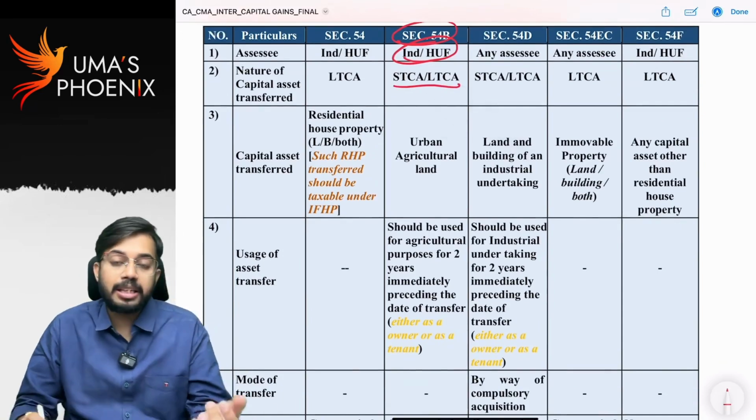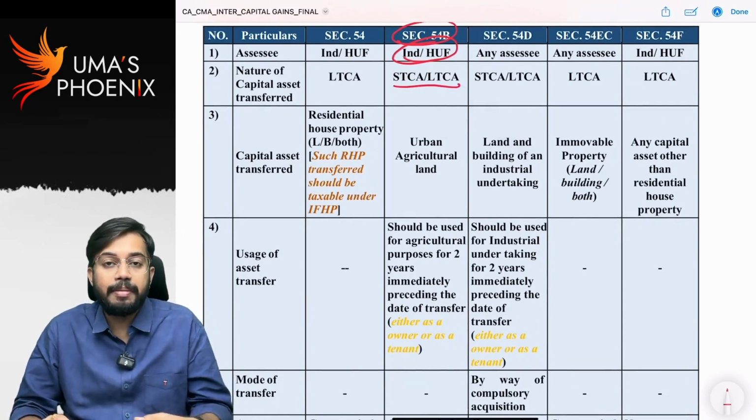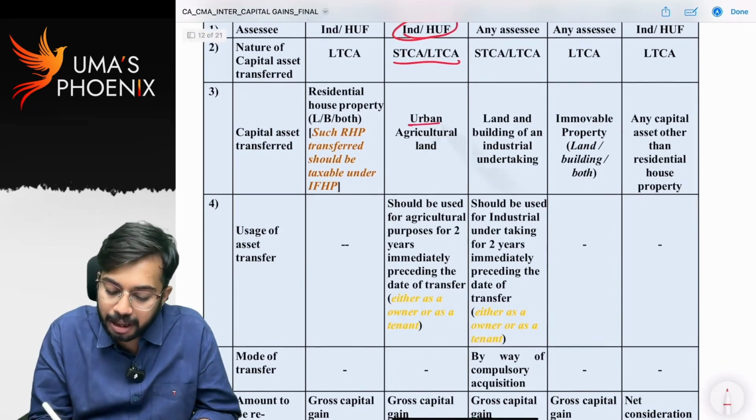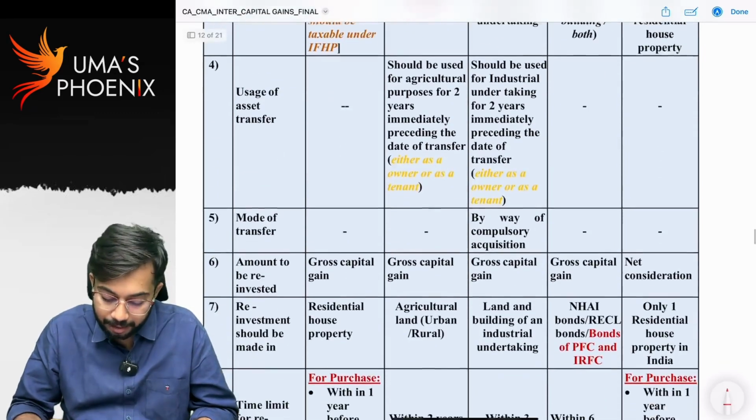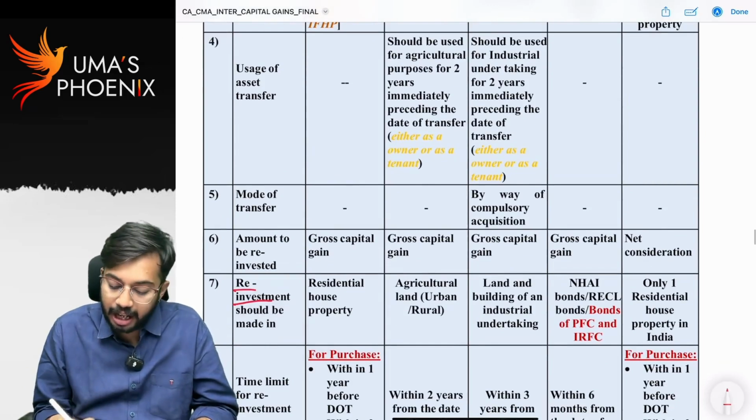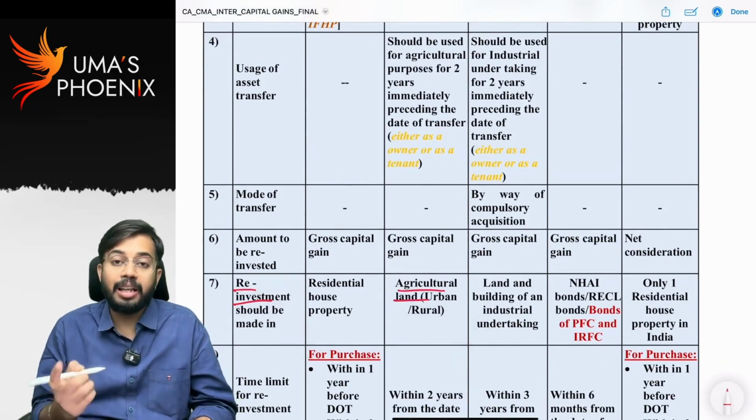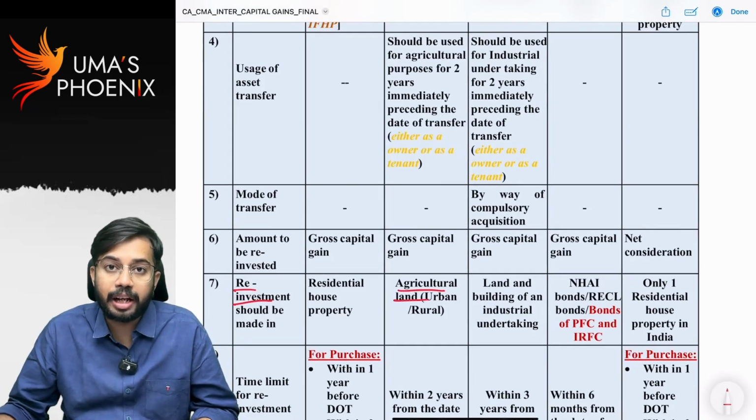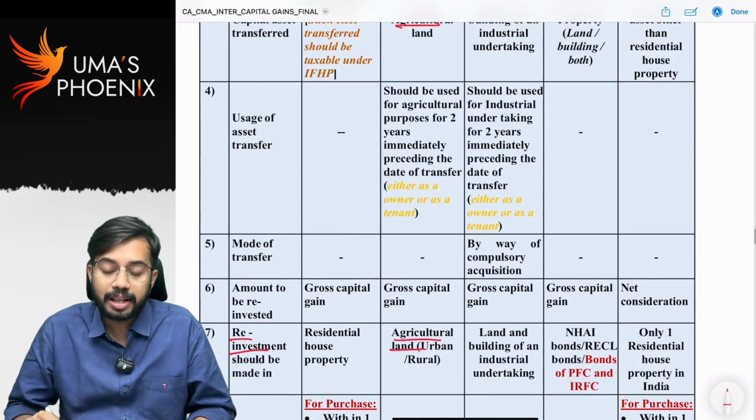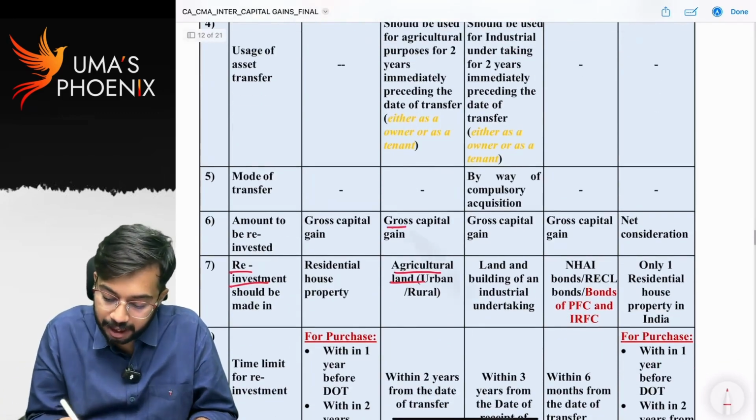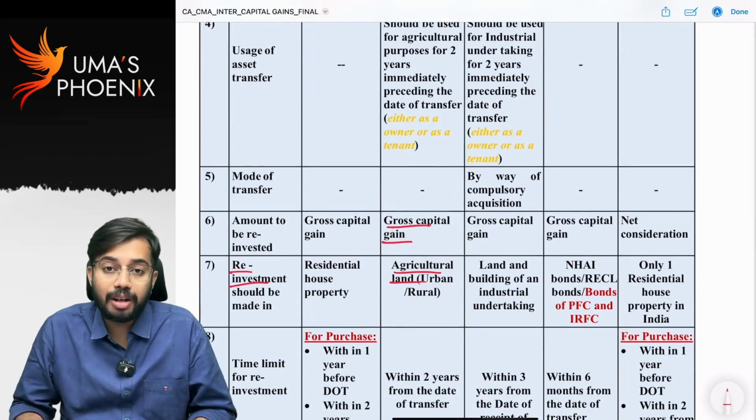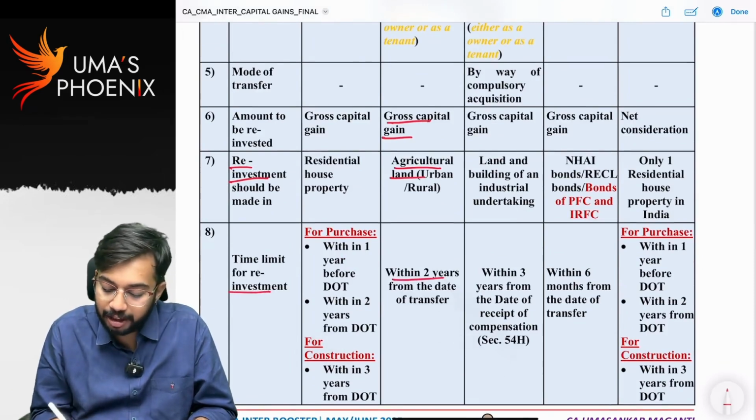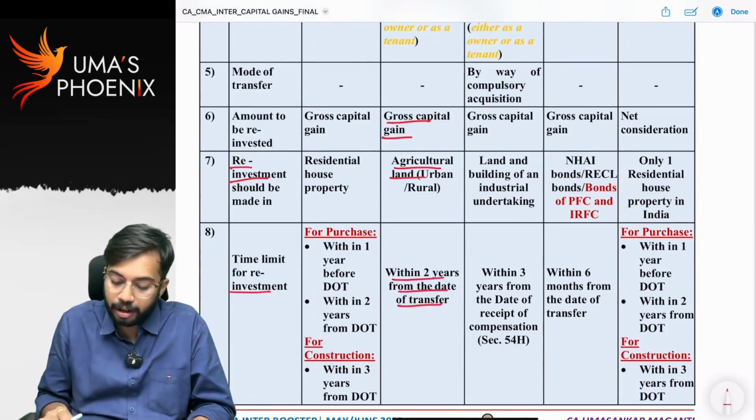Nature of capital asset transferred. That means urban agricultural land transferred can be either long-term capital asset or short-term capital asset. And capital asset required to be transferred is urban agricultural land. Where reinvestment should be made in agricultural land, and that reinvestment can be made either in urban agricultural land or in rural agricultural land. What is the amount that is required to be reinvested? Amount required to be reinvested is gross capital gain. How much time limit is available for reinvestment? Reinvestment should be made within 2 years from the date of transfer.